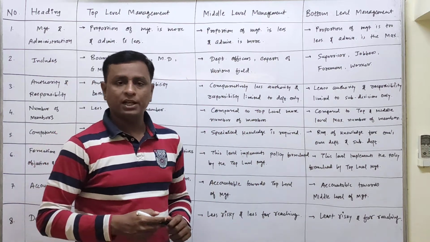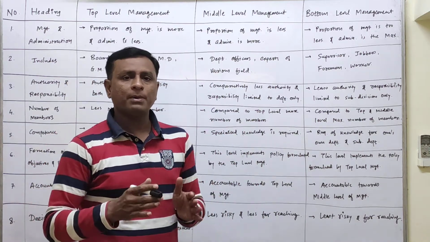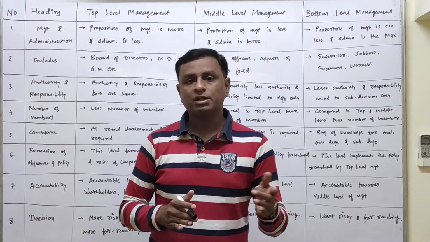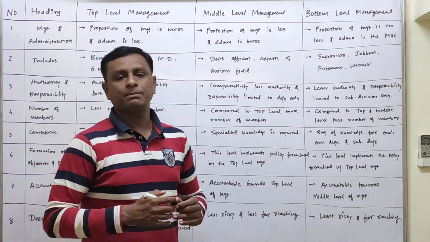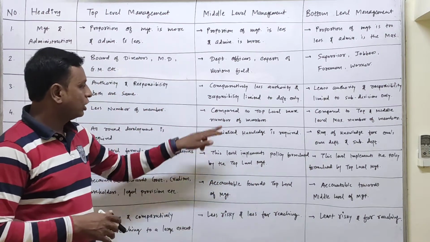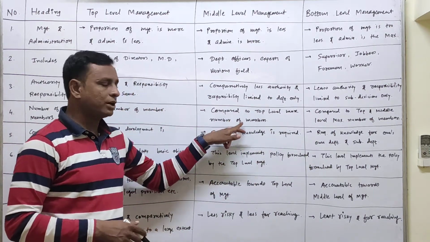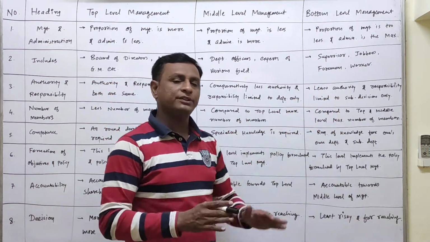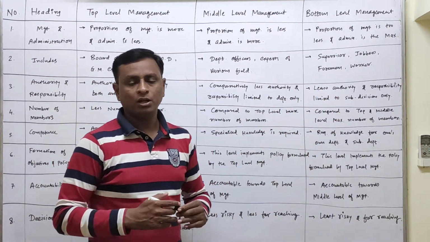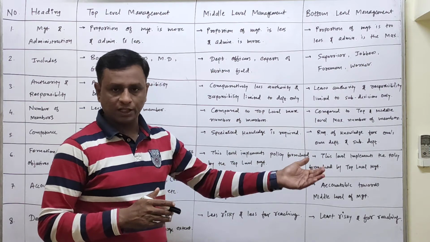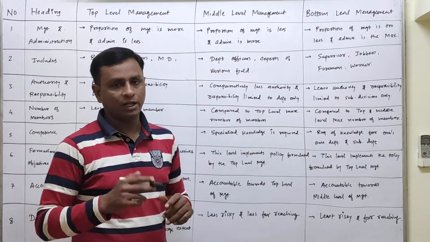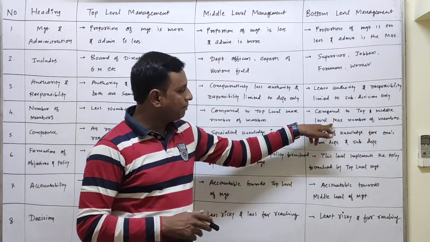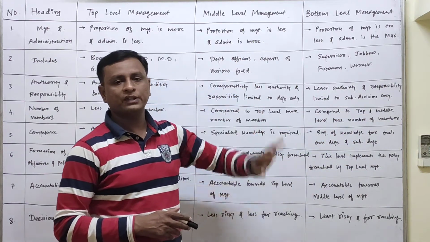Whereas in the case of middle level management, the number of members will increase as compared to the top level, but it will be less as compared to the bottom level. So compared to the top level, more members are present at the middle level, and the bottom level always has the highest number of members working, because actual working is to be done at that particular level of management. So compared to top and middle level, the maximum number of members are present.